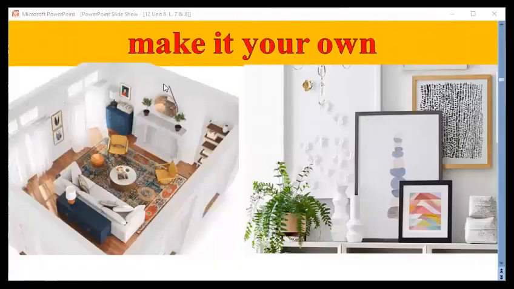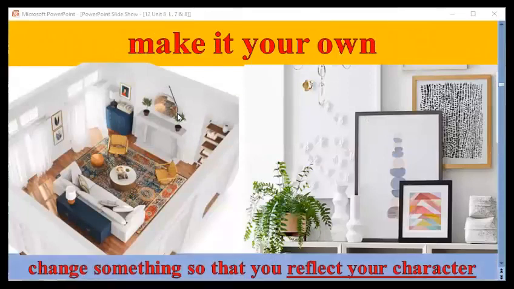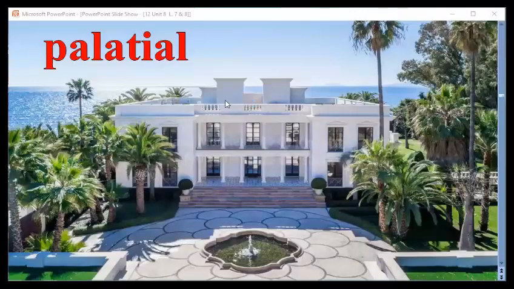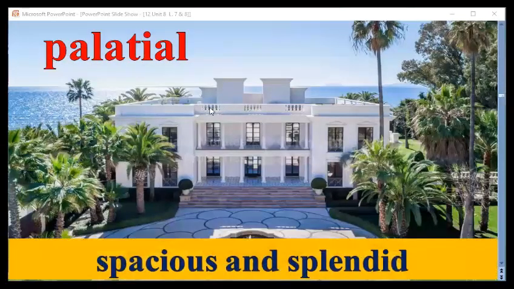Next one here we have make it your own, as you can see in front of you, to reflect your character. Change something so as to reflect your character. Make it your own. The next one, dear students, we have palatial. Palatial is spacious and splendid. Have a look at this villa or this place. It is palatial. It is very spacious. It is splendid.